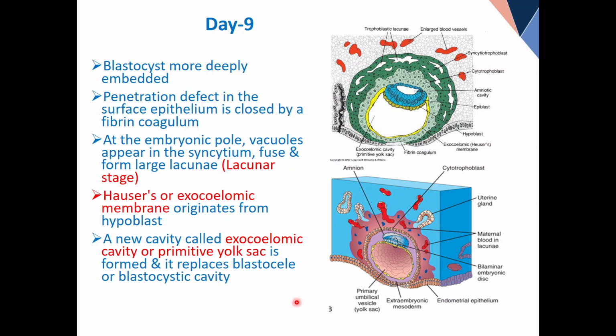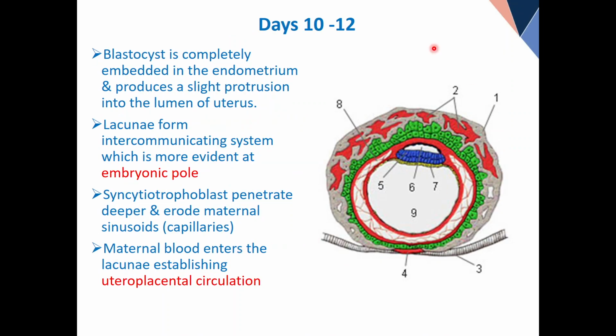It's beautiful, okay? Now this new membrane, this simple squamous epithelium which lines the primary yolk sac, is called Heuser's membrane. Naming is easy. It's called Heuser's or exocoelomic membrane. It originates from hypoblast, and a new cavity is called the exocoelomic cavity. This I already explained. Now, see, further progress.